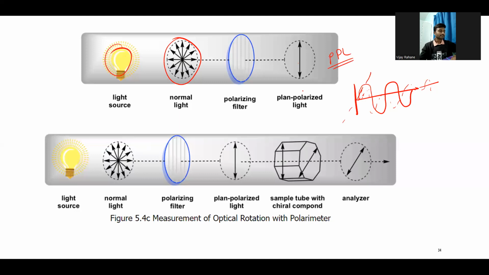PPL we generally refer to as plane polarized light. And how is the optical rotation generally measured? We have one light source, and that light will be in all directions. We pass that light through the polarizing filter to get our plane polarized light, and then we keep the sample in the sample tube. I will show how this sample tube looks. So this sample tube has the quartz here.